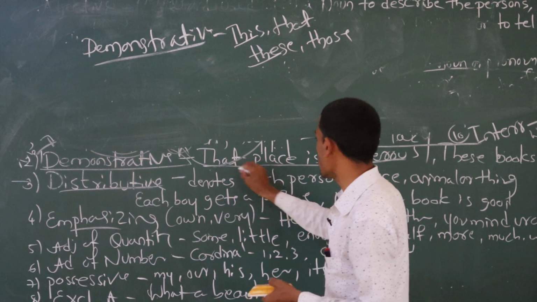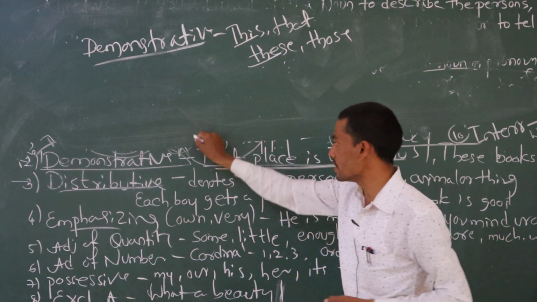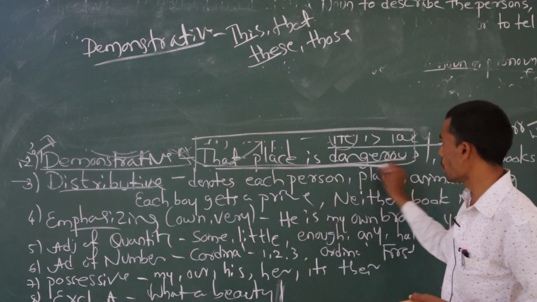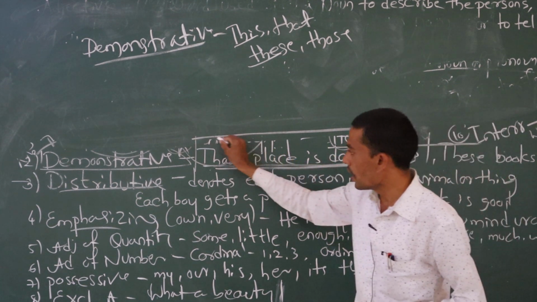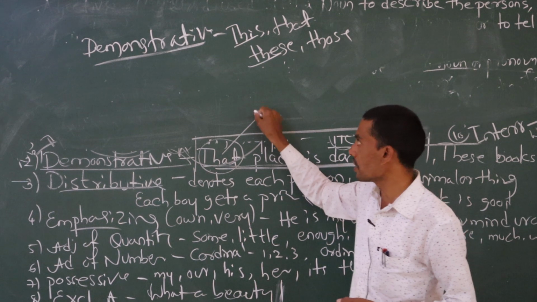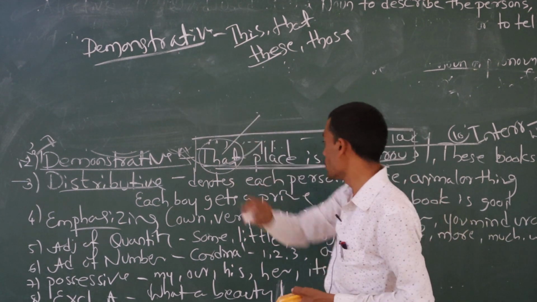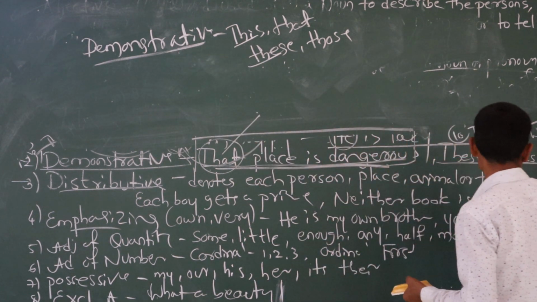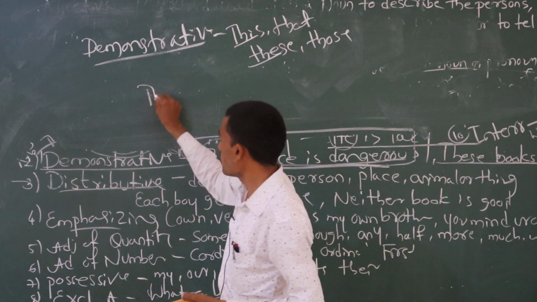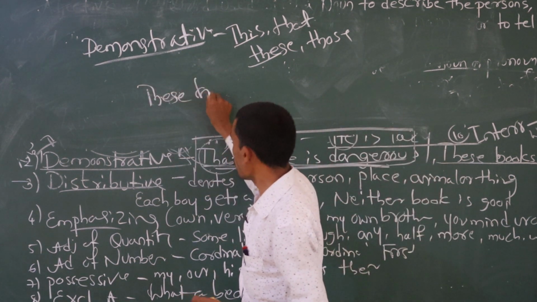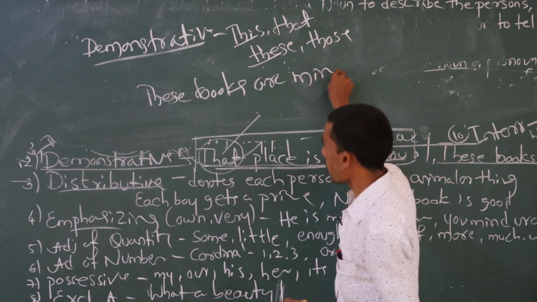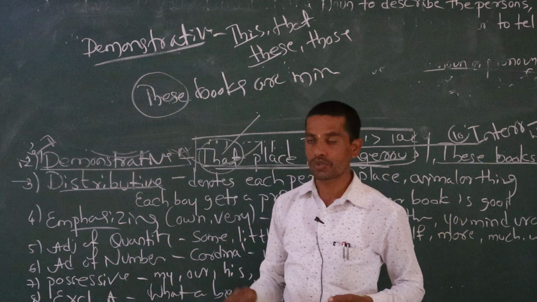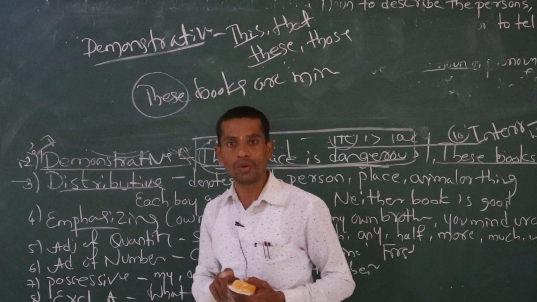I have given an example: that place is dangerous. You don't need to understand the whole meaning of this sentence. Just underline this one. That is there, and that means demonstrative adjective. Next one: these books are mine. Here also these is there. That's why we have to guess and answer that.